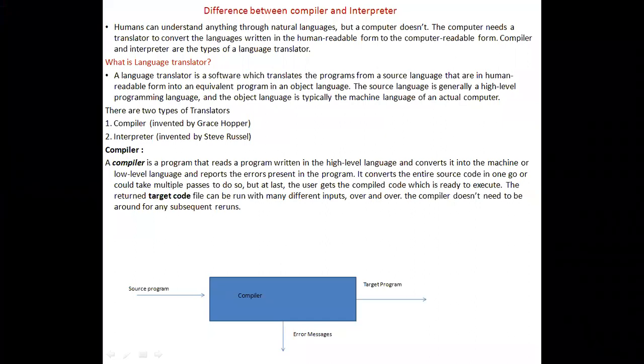See, it converts the entire source code in one go to execute. Another job of the compiler is that it executes the total code and checks if any errors are present. Then it will report the errors after completing the execution of the total code.